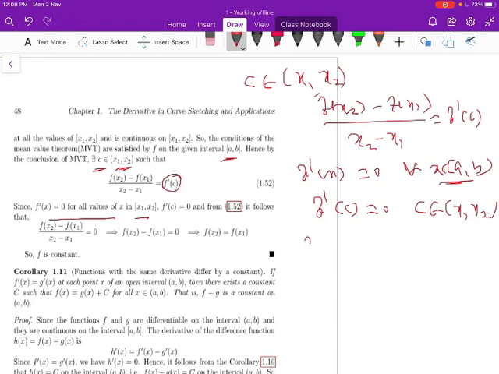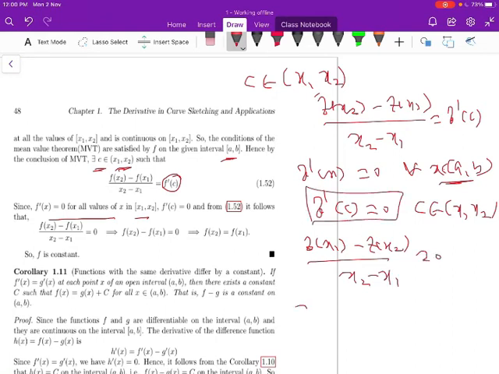This implies (f(x1) minus f(x2)) by (x2 minus x1) is equal to 0, since f'(c) is equal to 0. So this implies f(x1) minus f(x2) is equal to 0. This implies f(x1) is equal to f(x2).